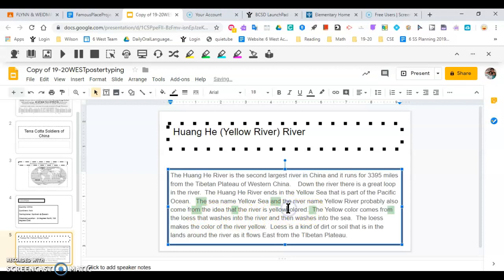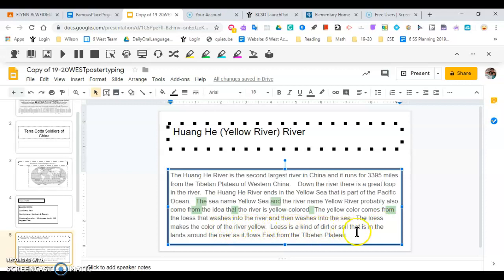Now, if I'm being picky, I should probably put a hyphen in there, yellow-colored. The yellow color, wow, now this is not a name of a river or a sea. That should not be capitalized. That should be lowercase. The yellow color comes from the loess that washes into the river and then washes into the sea. I didn't capitalize river here because it's not saying the Yellow River or the Huang-He River, and it's not saying the Yellow Sea or some other name of a sea, so they should not be capitalized. I have a period. The loess makes the color of the river yellow.